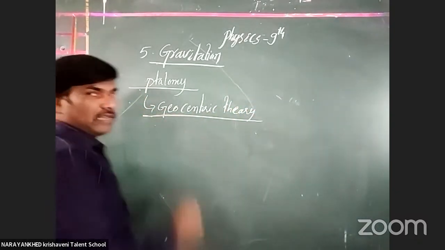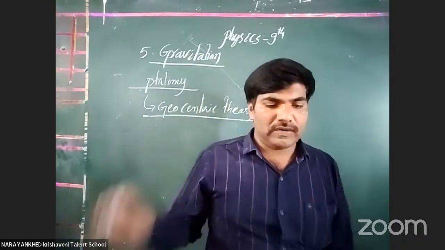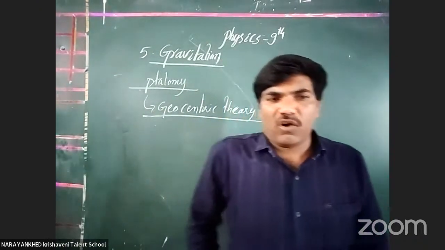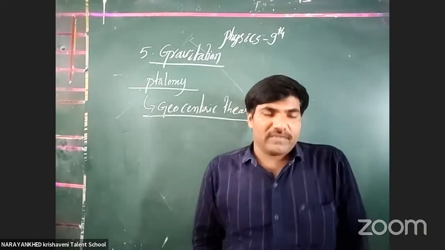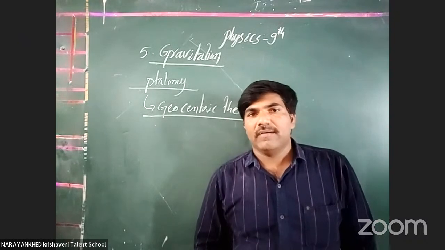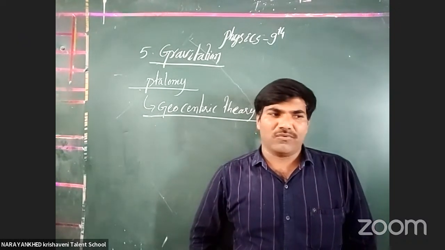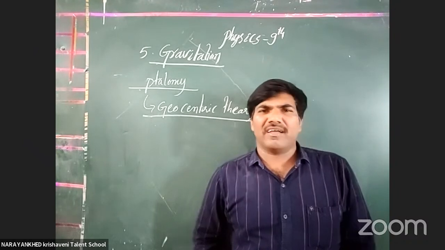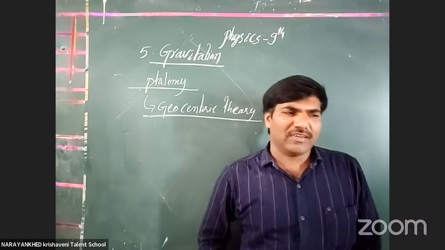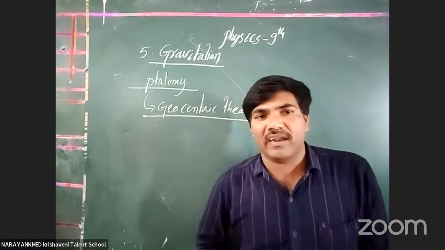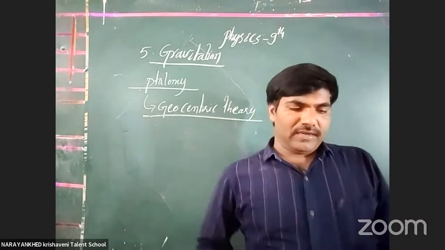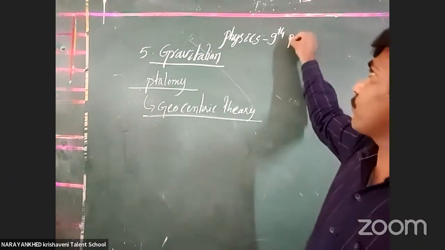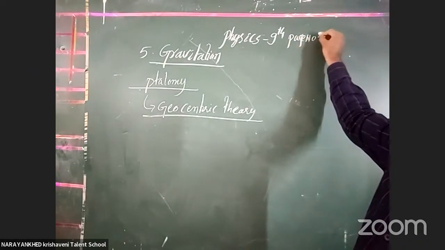Earth is the center of the total universe. He said this based on the Greek gods, and on that basis he proposed that Earth is the center of our total universe. According to him, the Ptolemaic theory, also called the Earth-centric theory, the sun, planets, stars, and all celestial bodies are revolving around the Earth only. Clear or not?